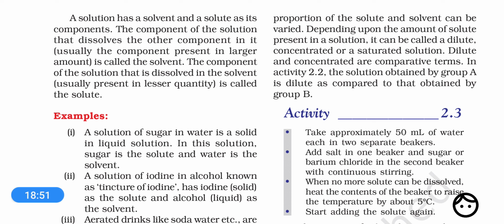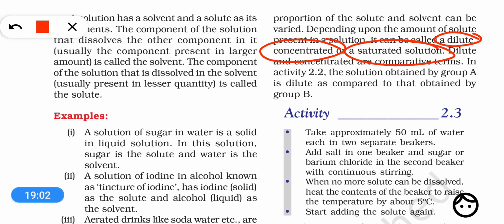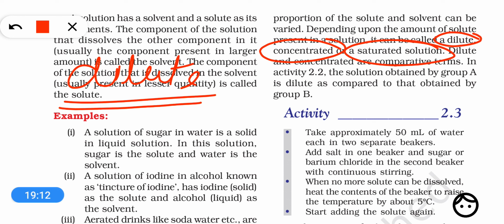So depending on the concentration, the solutions may be dilute, concentrated, or saturated. We'll discuss what are dilute, concentrated, and saturated. Look, a dilute solution is a solution which contains a relatively smaller amount or lesser amount of solute dissolved in the solvent.